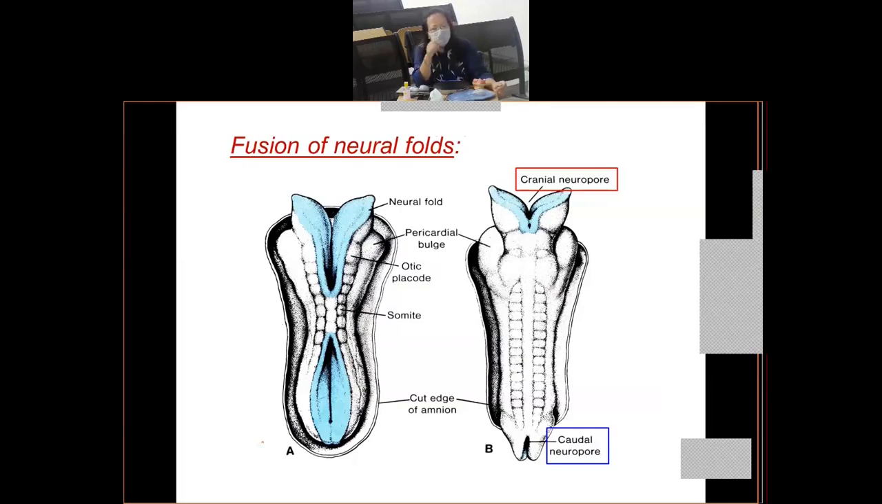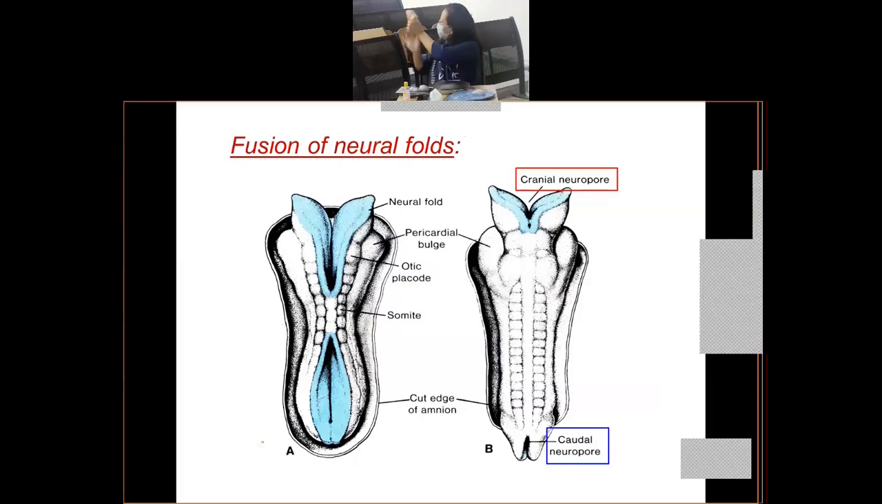So what day of the embryo is this? Slide B shows a 23-day-old embryo. Slide A, on the other hand, shows a 22-day-old embryo. At present with me I have this model. This model is depicting slide A, right? Picture A you can see.